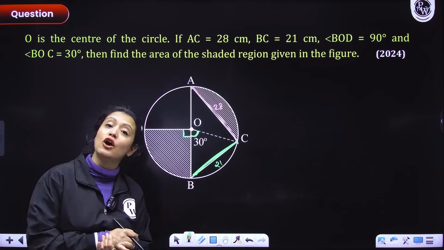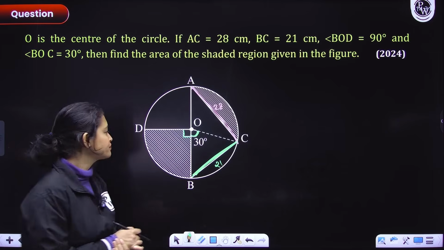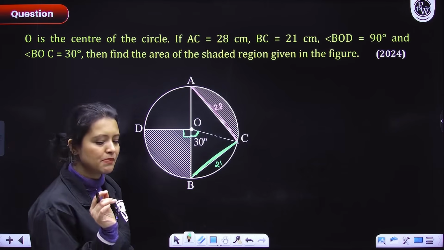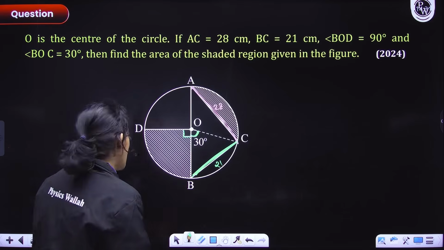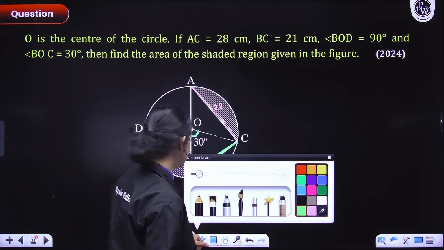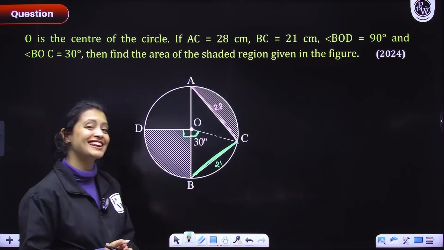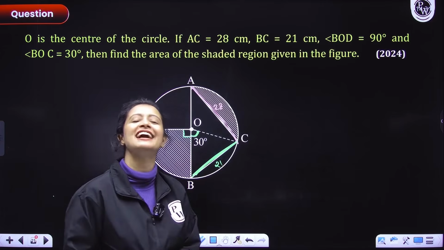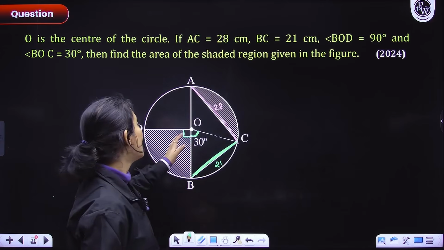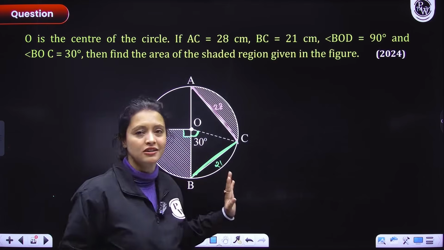So my first thought is to figure out the radius, because I can't go ahead without it. How will I figure out the radius of the circle? For that, I'll apply some 9th grade concepts. I know that a diameter subtends an angle of 90 degrees at any point of the circle.